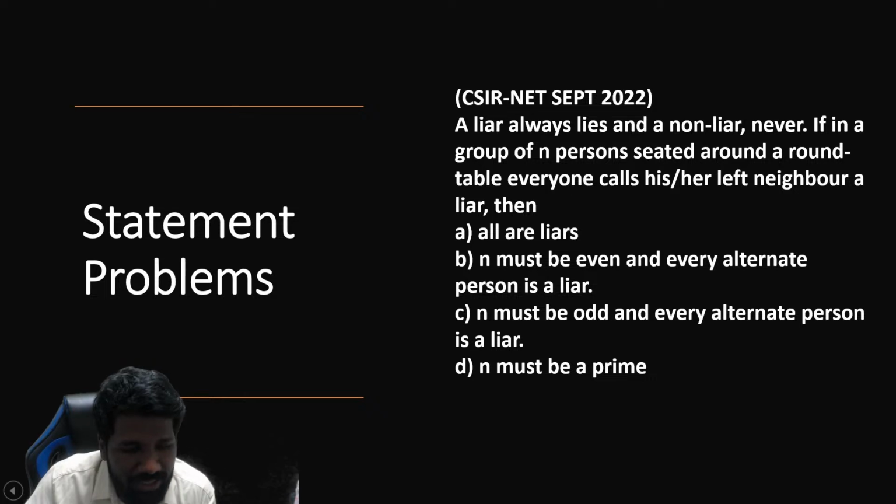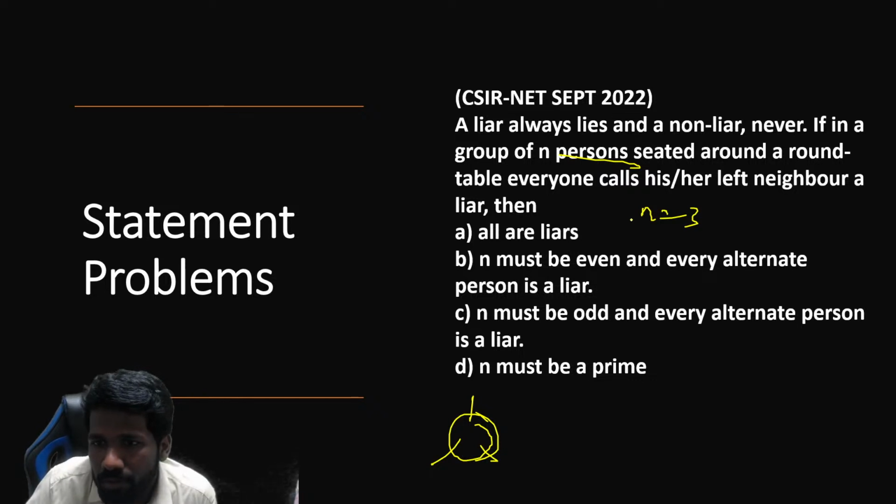So we can take an example to understand this question. For n persons, I am first assuming 3. Later we can change the number if you want. First, let us take 3 people. 3 people are there at the round table. I am assuming n equal to 3. That means everyone calls his or her left neighbor a liar.